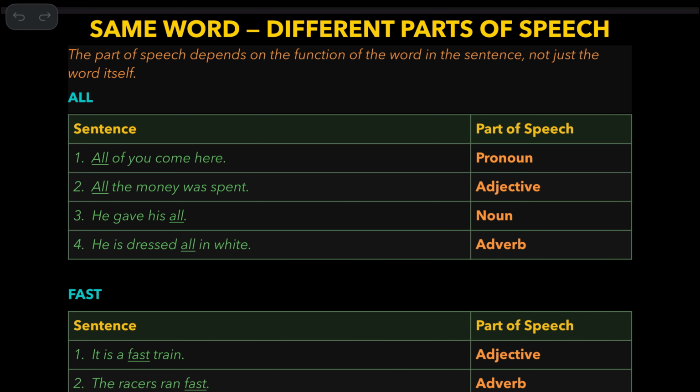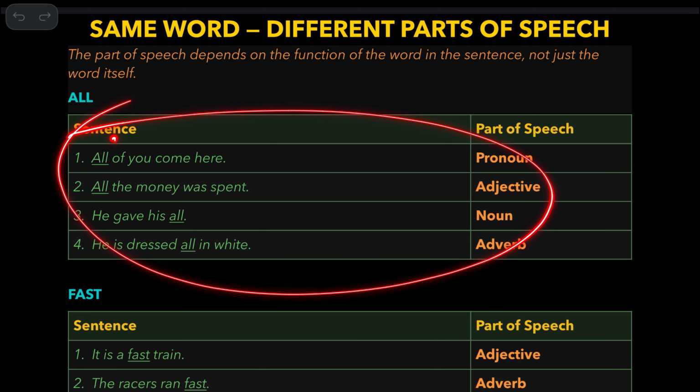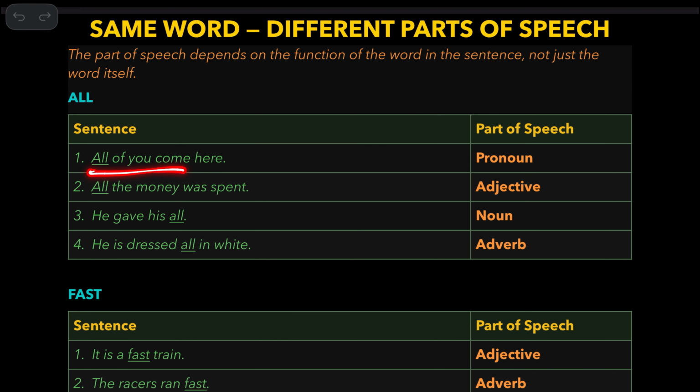So, you can't say a particular word is a noun or an adjective just by looking at the spelling of a word. They don't have particular, specific names. The part of speech depends on the function of the word in a sentence, not just the word itself. As you can see, these are all from the textbook actually. So all of you come here.